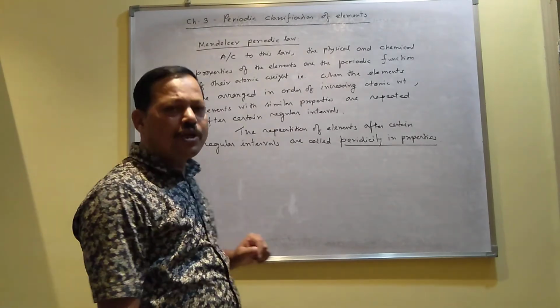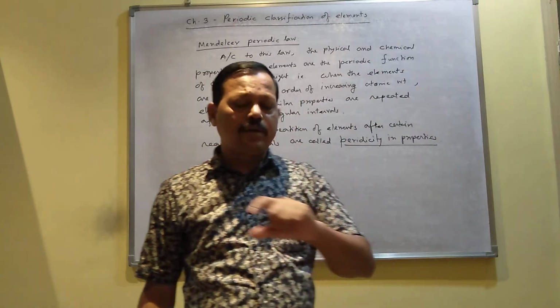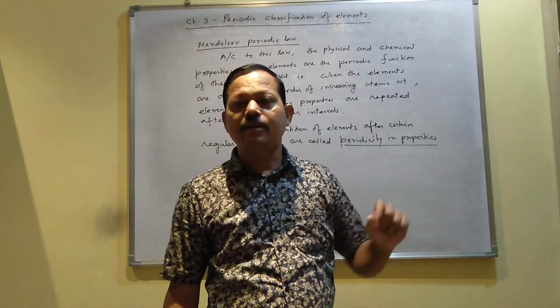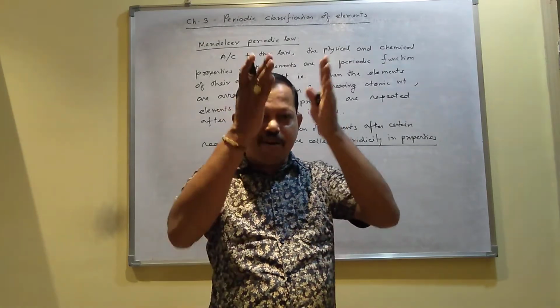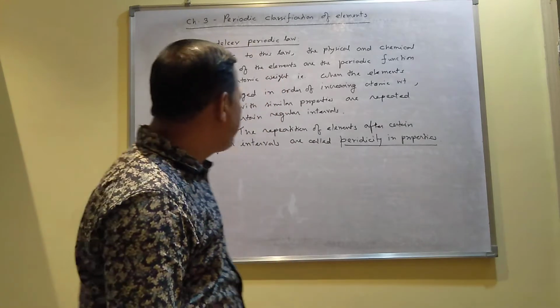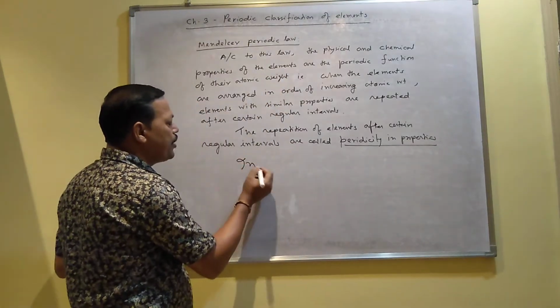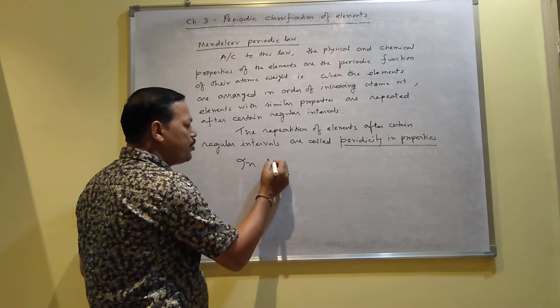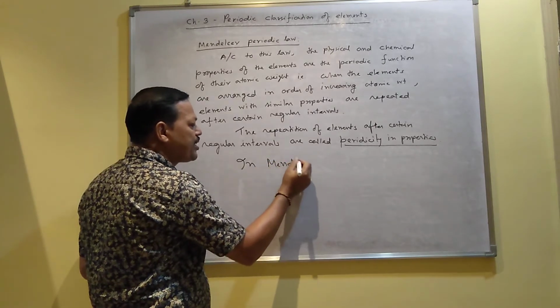I think you know that in the periodic table, the horizontal lines are called periods, and the vertical columns are called groups. In Mendeleev's periodic table, you should know how many periods and groups are present. In your book, the Mendeleev periodic table is given.